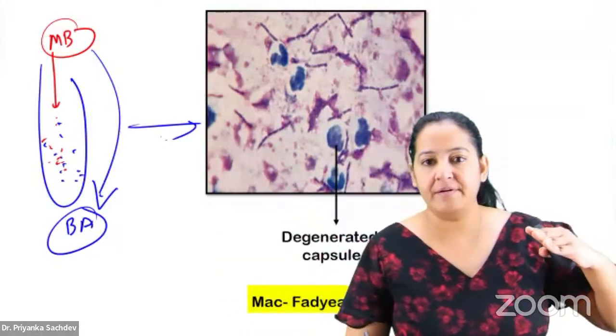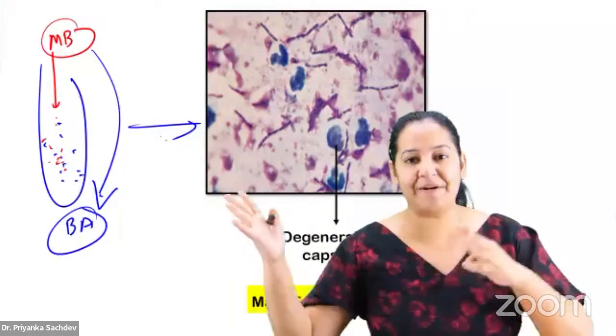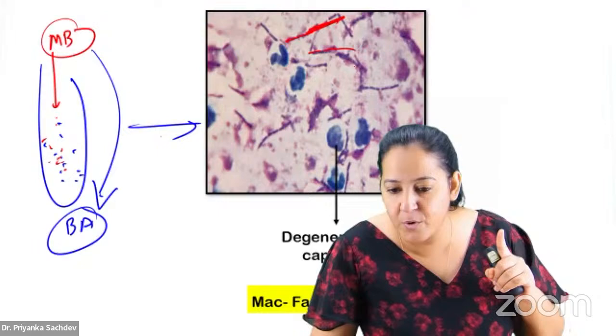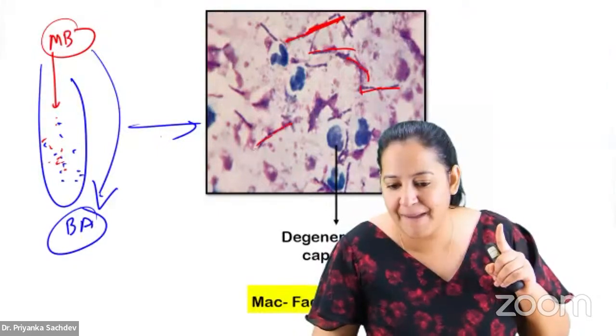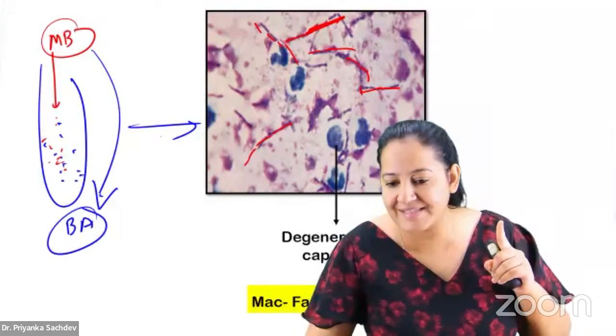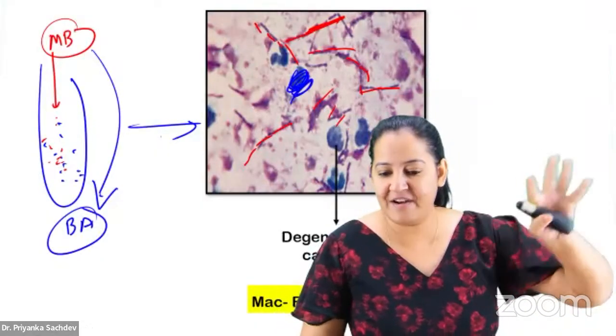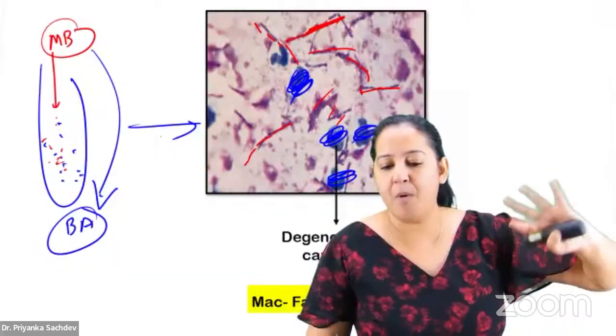Now make a smear. What do you see in the smear? The capsule is separate, the bacteria is separate. Can you see the bamboos? Appreciate the bamboos here, one behind the other. These all are bacteria. Where is the capsule? The capsule got separated and formed a degenerated amorphous clump.